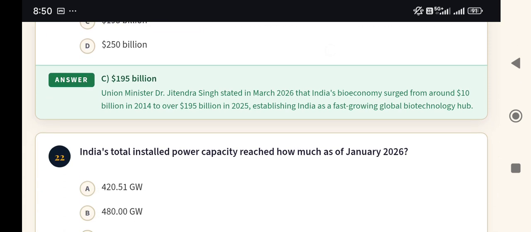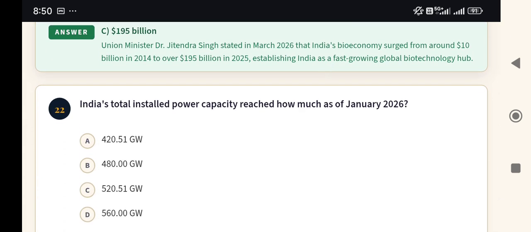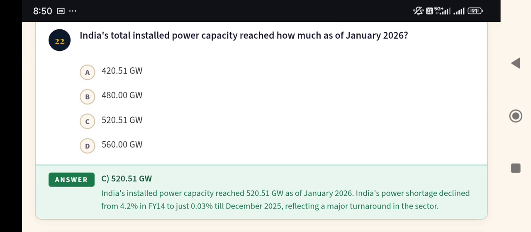Now next, 22. India's total installed power capacity reached how much as of January 2026? 420.51 GW, 480.00 GW, 520.51 GW, 560.00 GW, and the answer is 520.51 GW.